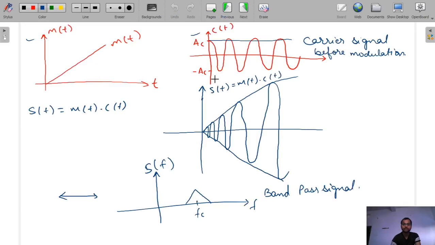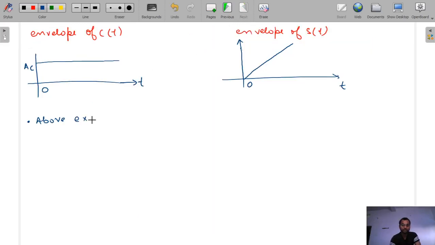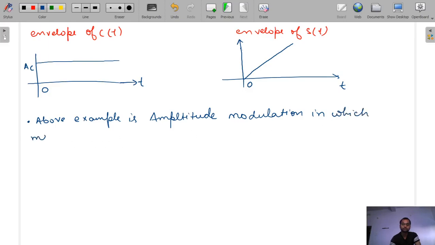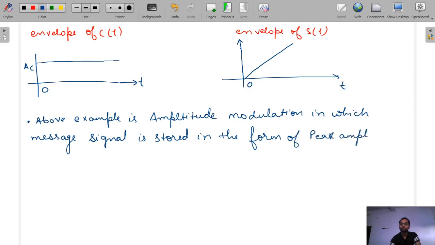Above example is amplitude modulation, in which message signal is stored in the form of peak amplitude variation of carrier signal.